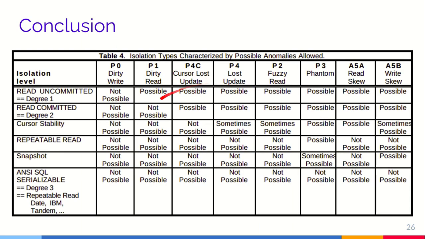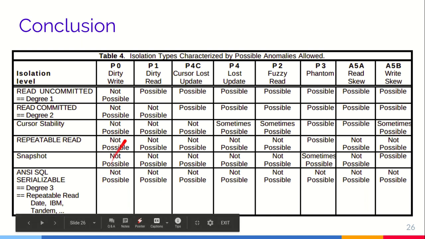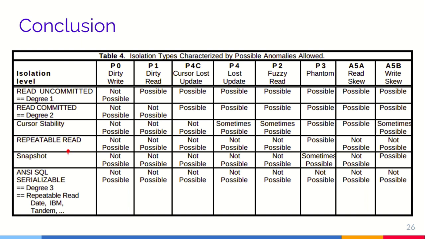And we can also formulate the chart as the isolation levels and the phenomena or anomalies that these isolation levels guard against and which they do not. So all of them guard against dirty write, but read uncommitted does not guard against anything, and serializable guards against all. This is the basic chart, and this is the strongest one. These two are incomparable, and they are stronger than cursor stability, which is stronger than read committed, and which is stronger than read uncommitted. So thank you.